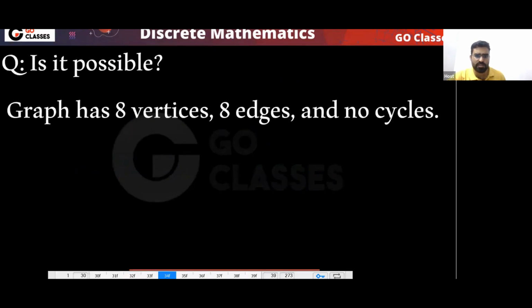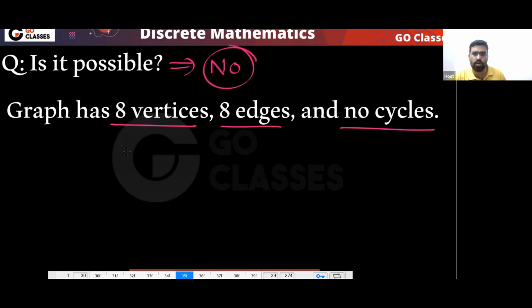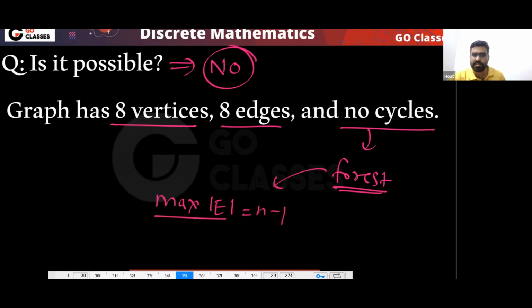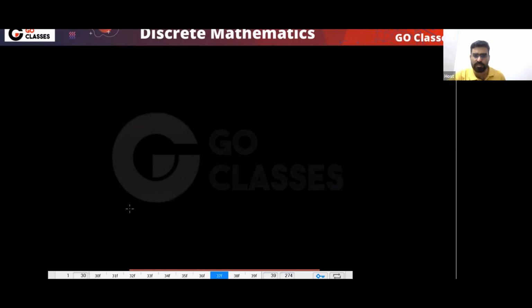Next, what is the answer for this question? Is it possible to have a graph with 8 vertices, 8 edges, and no cycles? The answer again is no. It is not possible because no cycle means forest, and in a forest the maximum number of edges is always n minus 1.